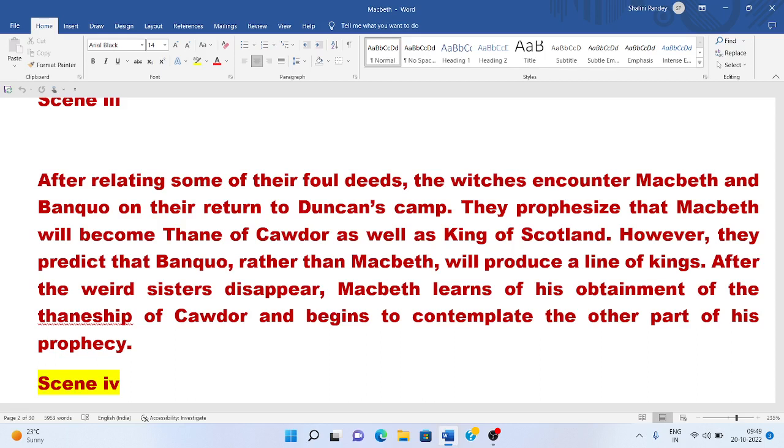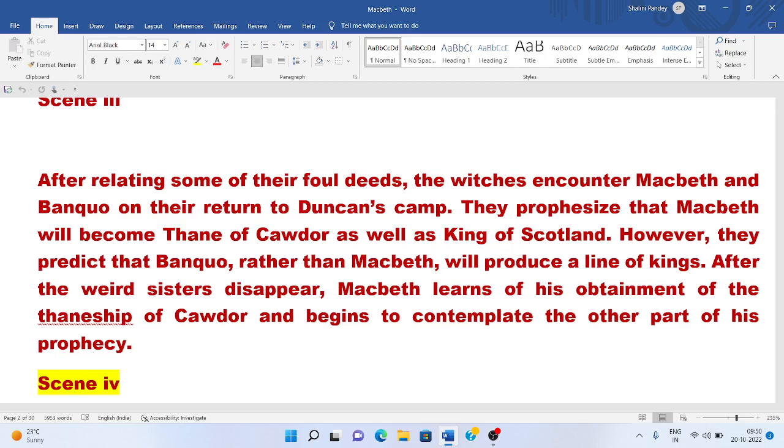This surprises both Banquo and Macbeth. Why? Banquo bursts out in surprise: can the devil speak true? Oh my God! The witches were telling the truth. Now it has come true. Now two prophecies of the witches prove true. It is only the last prophecy that needs to be proved right, that Macbeth will become king of Scotland.